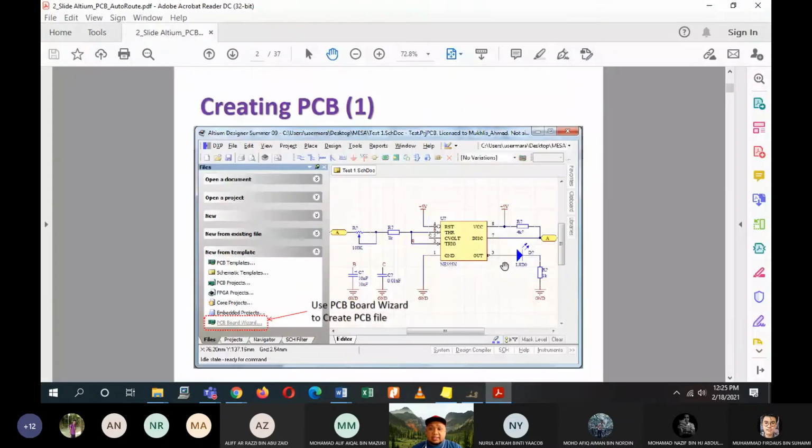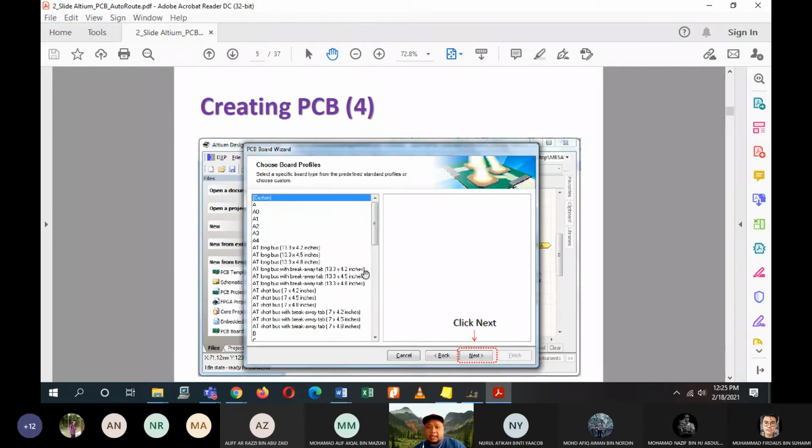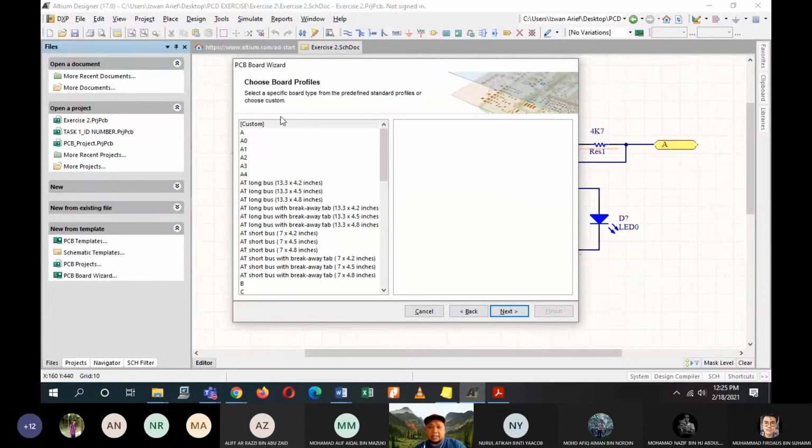We will be using metric. Always choose metric, normally for metric we are using the SI unit application. Once you click on metric, then click on custom.